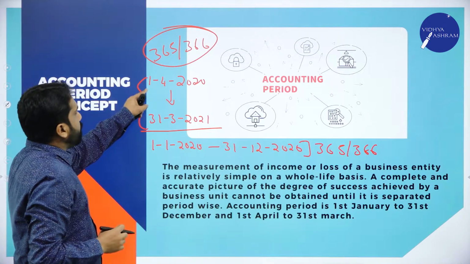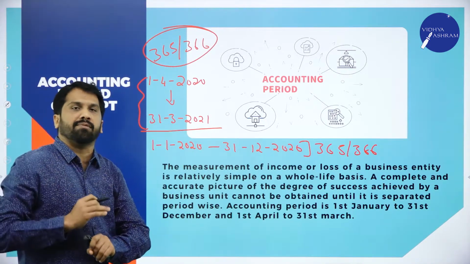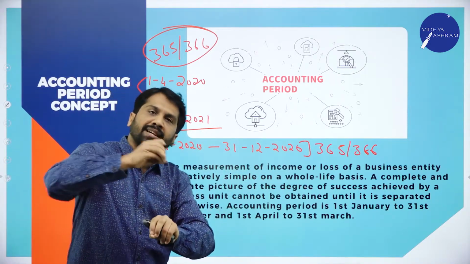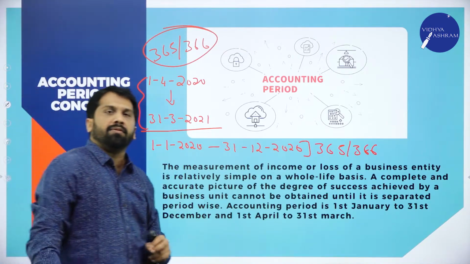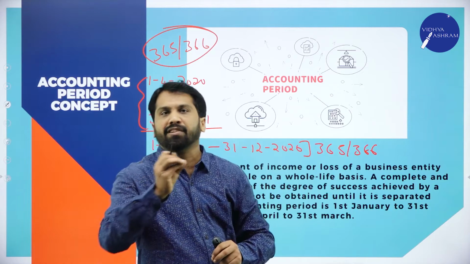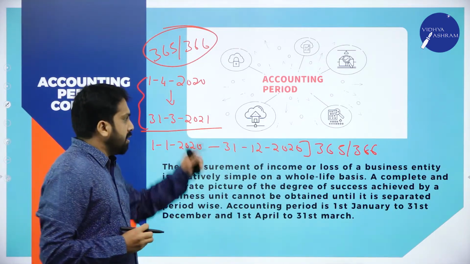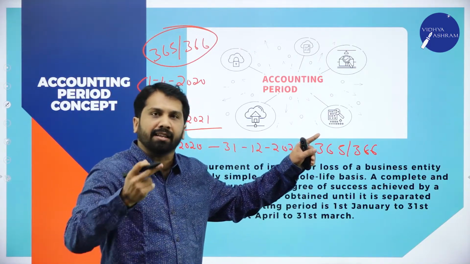Now, from 1st April 2020 to 31st March 2021, whatever transaction happens belongs to that particular year. I can give you an example. Now you are in 11th or first PUC. Whatever marks you scored in first PUC will not be added to your second PUC. Again, I will repeat.